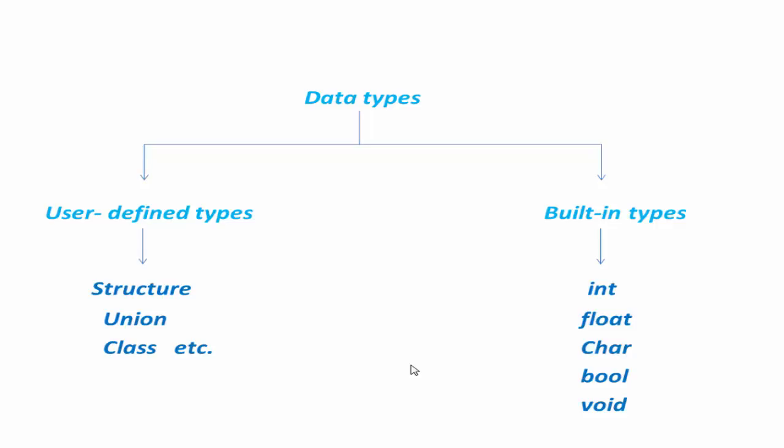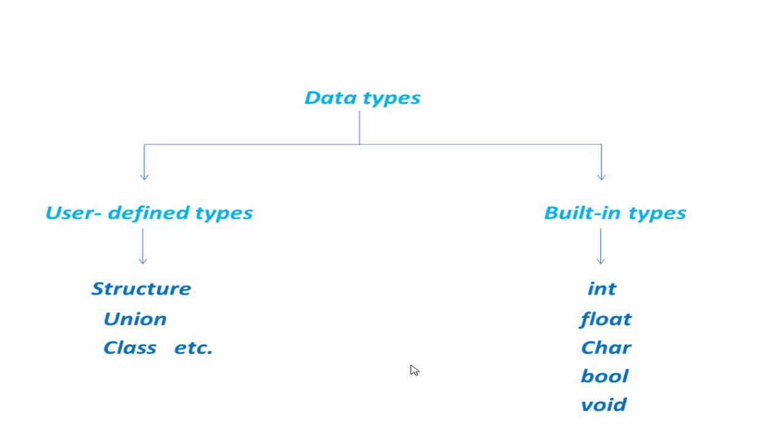Integer data type refers to integer constants. Floating point data type refers to floating point constants. Similarly, character data type refers to character constants. And the next one is boolean. This is new for us. Boolean has been added to hold a boolean value, which means either true or false. And the last one is void. This data type is normally used with functions just to indicate that a particular function does not return any value.